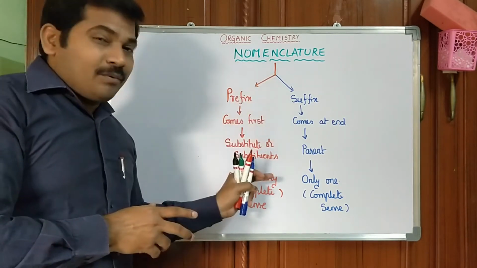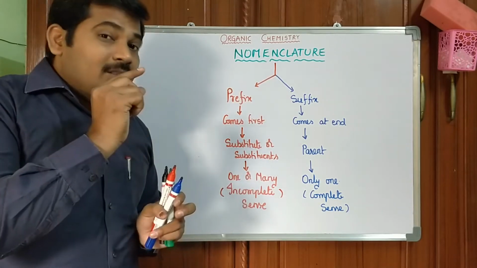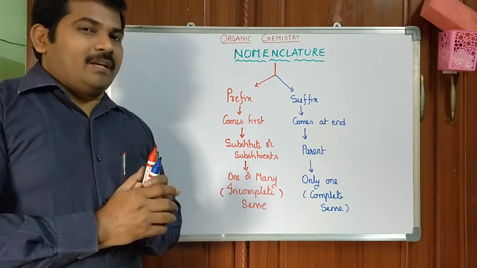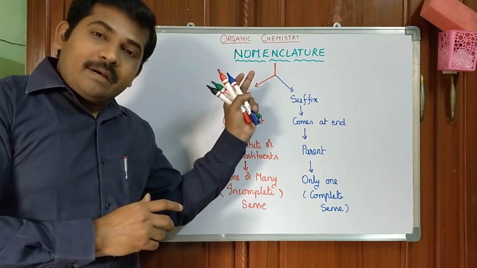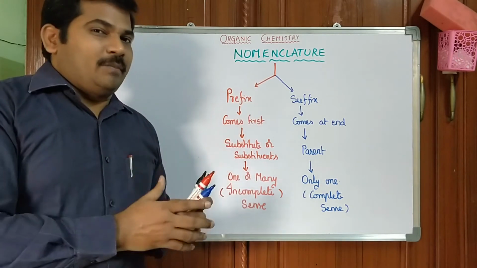Let's come to the nomenclature of the first part of organic molecules. What is the first part of organic molecules? Hydrocarbons. Later on, their derivatives came into the picture.